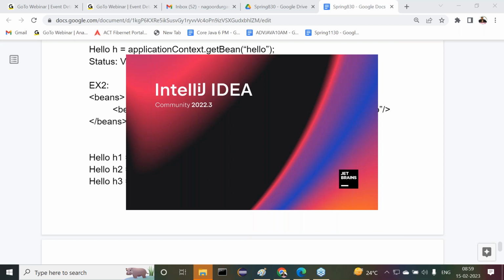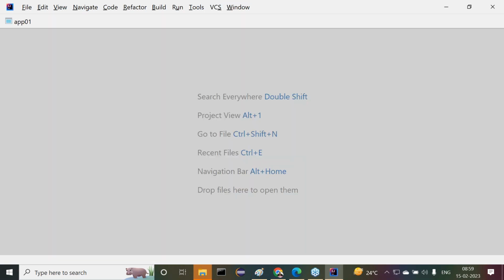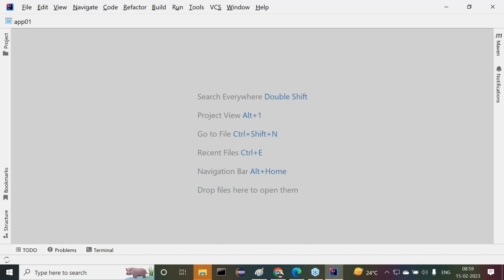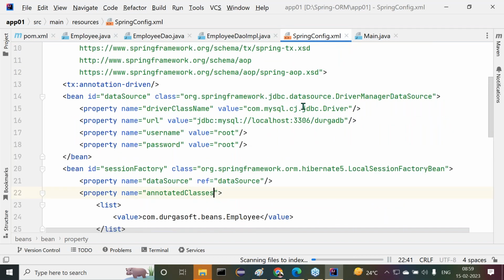And one more thing I'm telling you, it's not mandatory to use IntelliJ IDEA. If you're comfortable with Eclipse IDE, we can use that. But anyway, we have the option to use IntelliJ IDEA, so there we can go with IntelliJ IDEA.